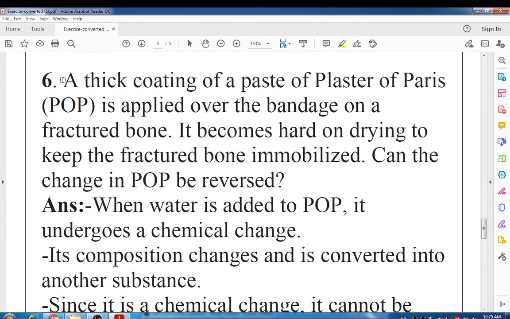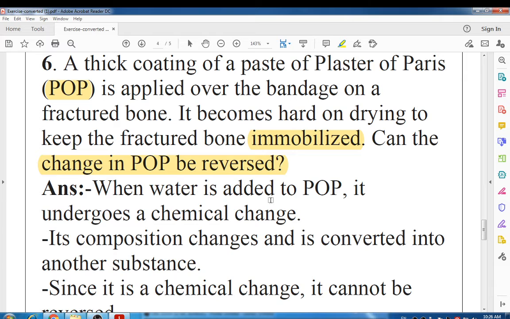Next, question number 6. A thick coating of a paste of plaster of Paris, that is POP, is applied over the bandage on a fractured bone. It becomes hard on drying to keep the fractured bone immobilized. Okay, we are using the plaster of Paris to avoid the movement of that fractured bone. Can the change in POP be reversed?